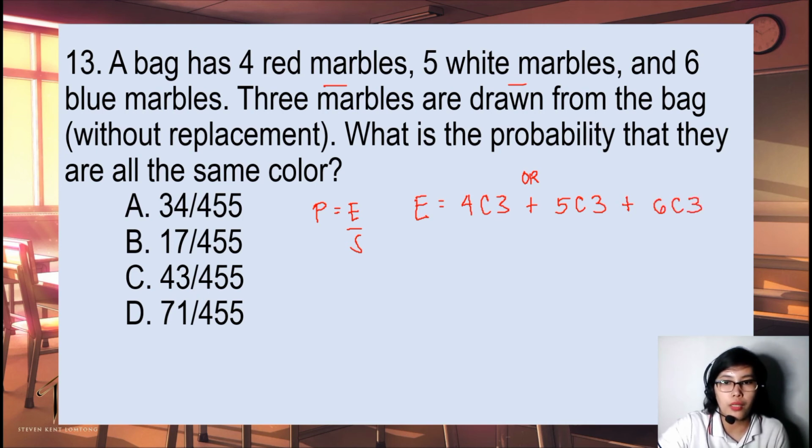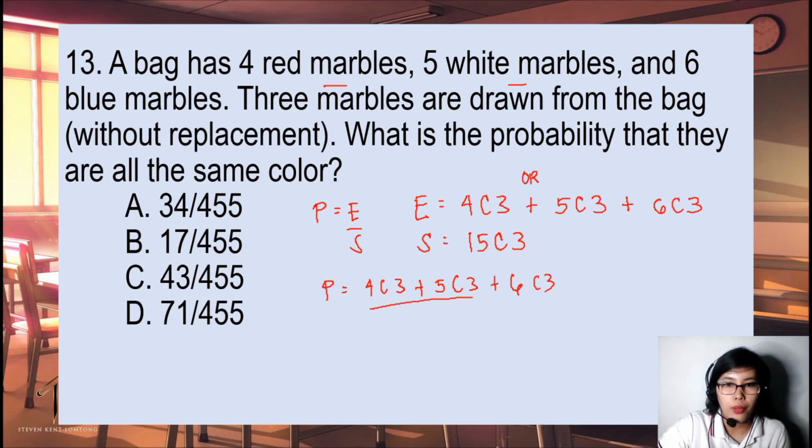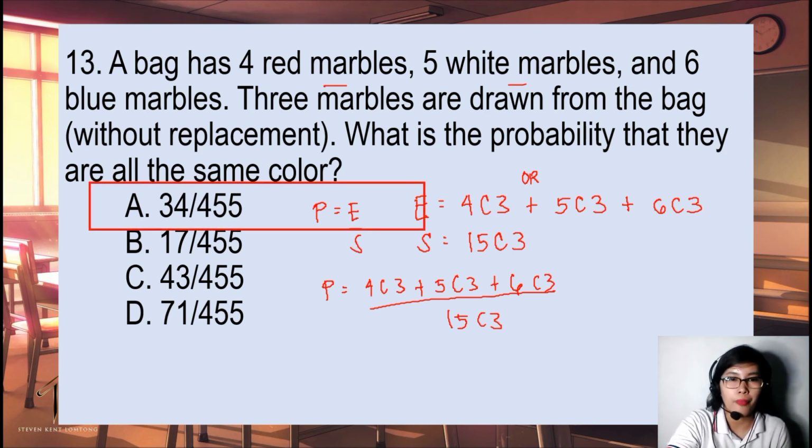So 6C3. Our sample, that is, of course, from 4 plus 5, 9 plus 6, that is 15. So that is 15C3. Therefore, our probability is P equal to 4C3 plus 5C3 plus 6C3 all over 15C3. And that is 34 over 455.